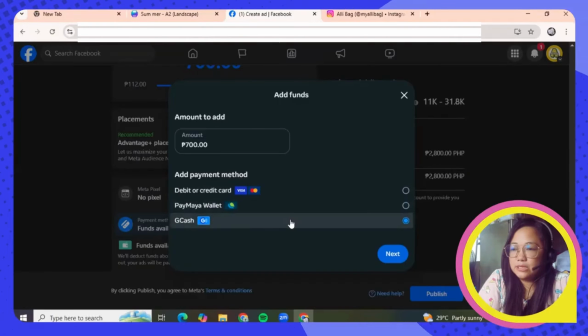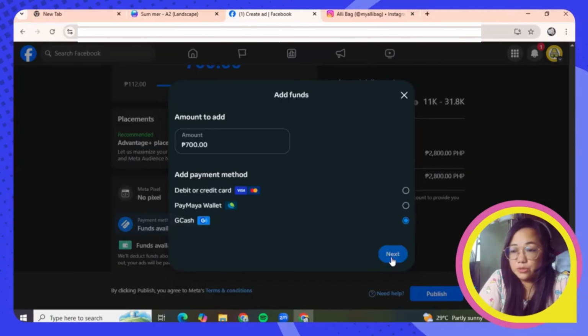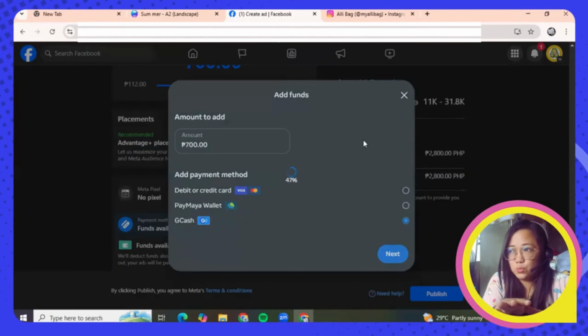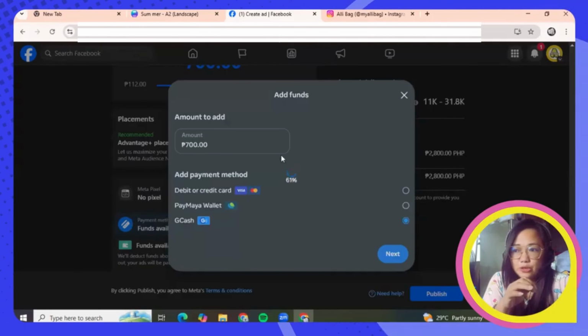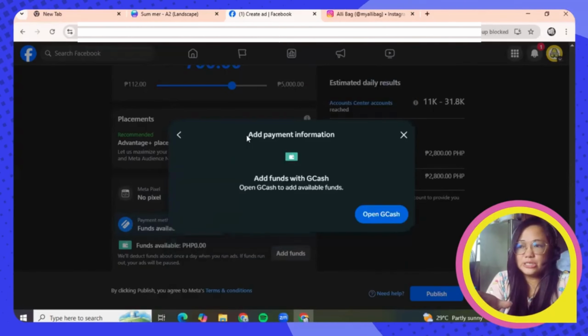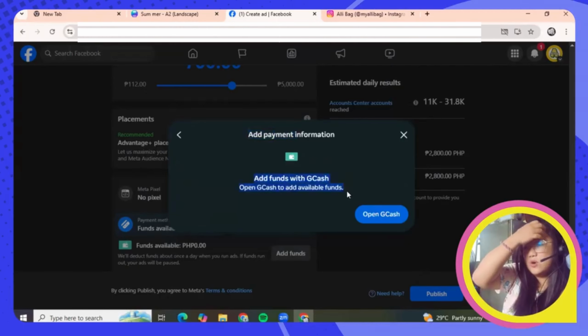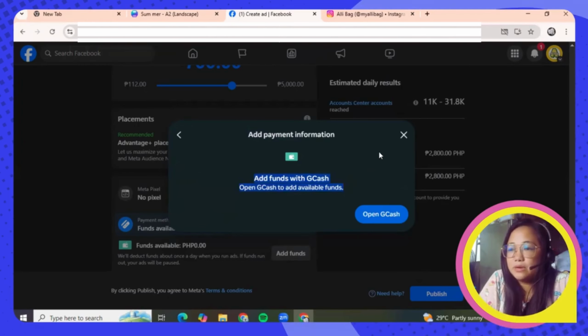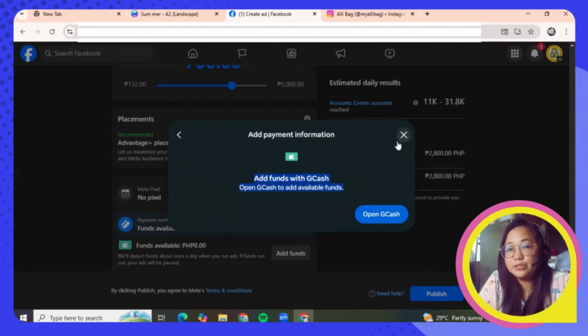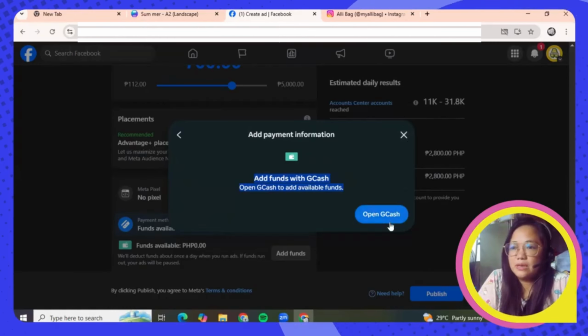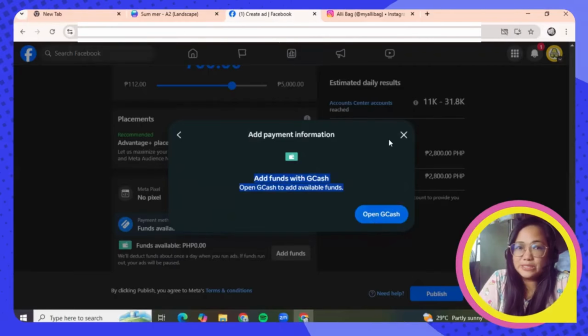So we would like to hit it here, and then if you're going to click next, this page will ask you to be rerouted or to be linked to your GCash account. So it says here, advance to GCash. Okay, open GCash to add available funds, but we're not going to do it because this is just a demo. Let's pretend that we've already clicked the open GCash.